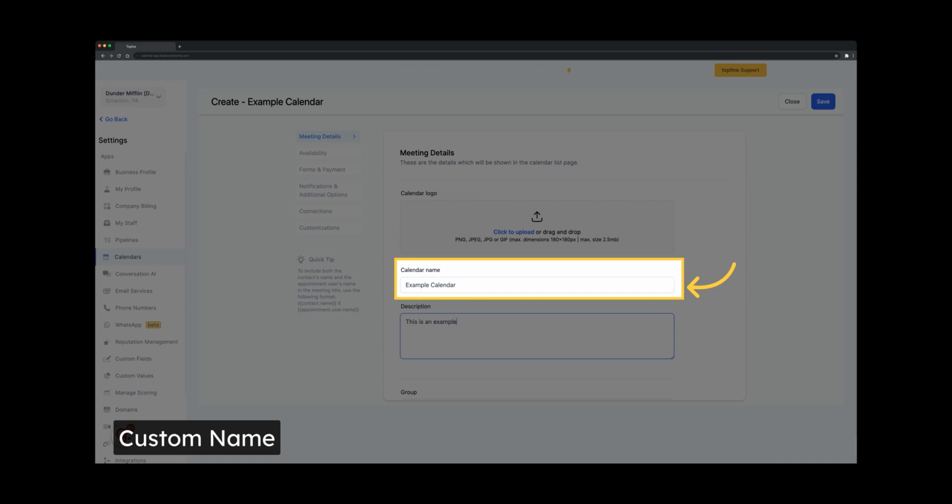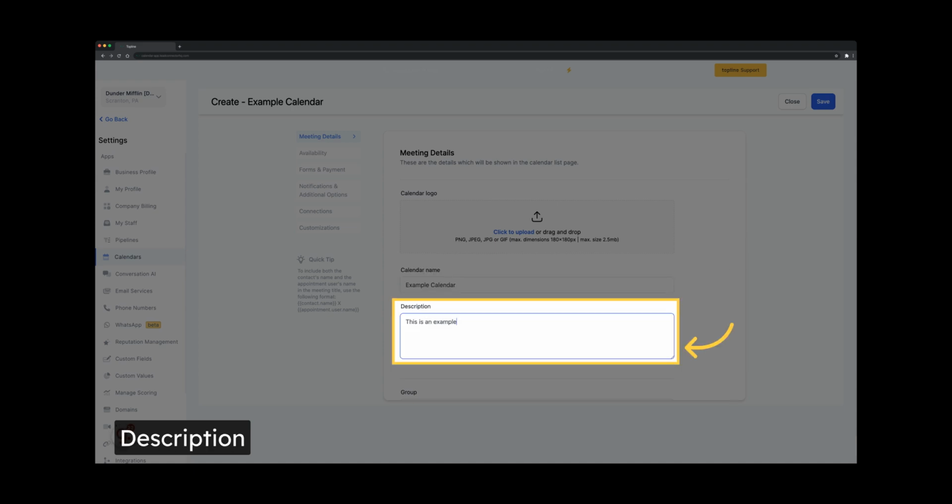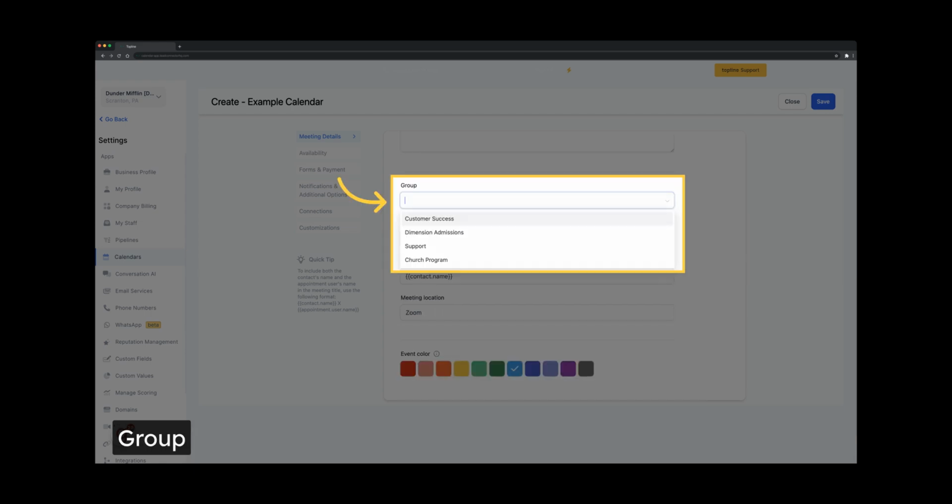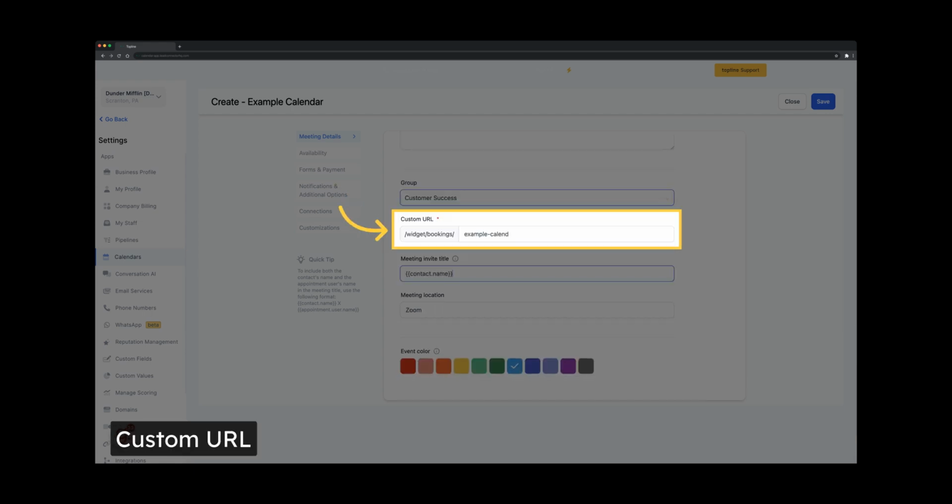Name your calendar to provide leads and customers with a clear indication of the purpose for scheduling their appointment. Provide more details about your calendar's topic and subject by adding a description. This description will be visible to anyone scheduling an appointment. Select the group you want the calendar to belong to. Create a calendar URL slug to help identify your calendar. This can be done by typing in the desired slug in the provided text box.